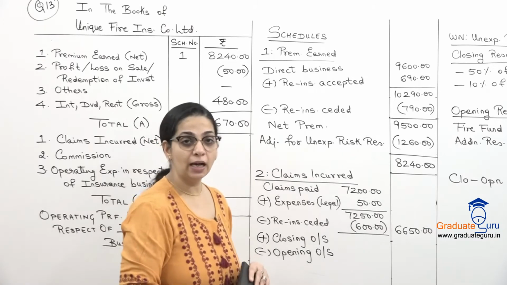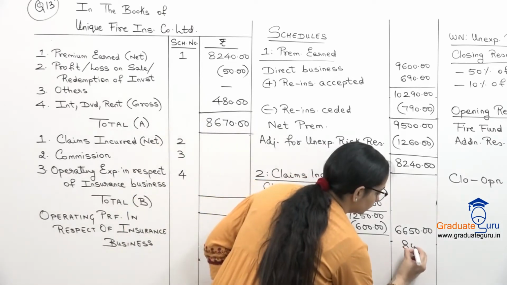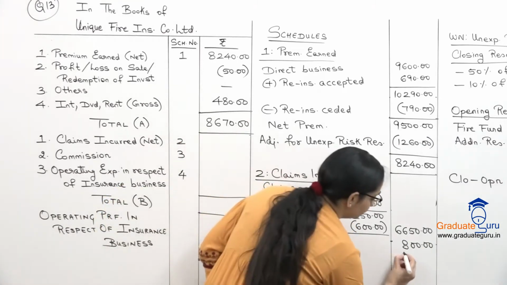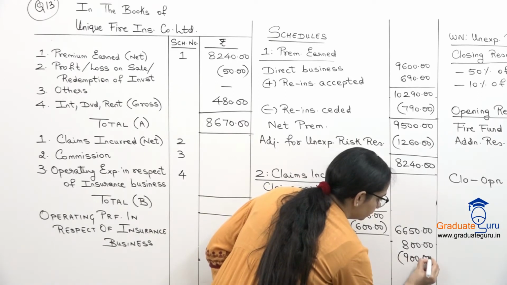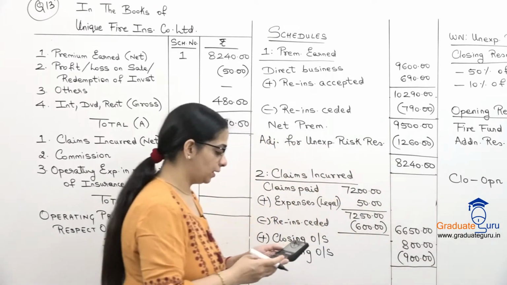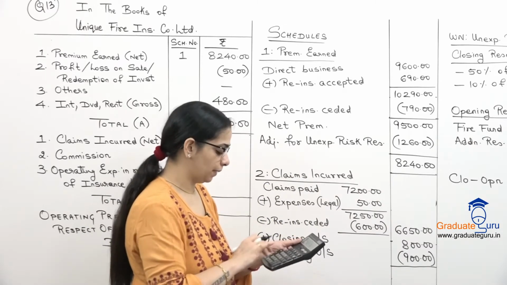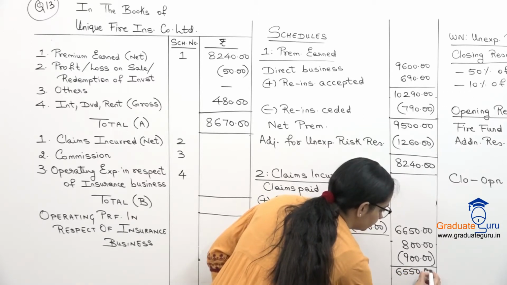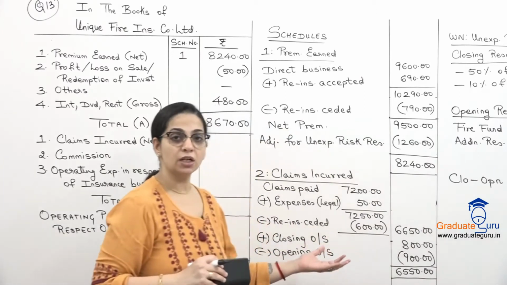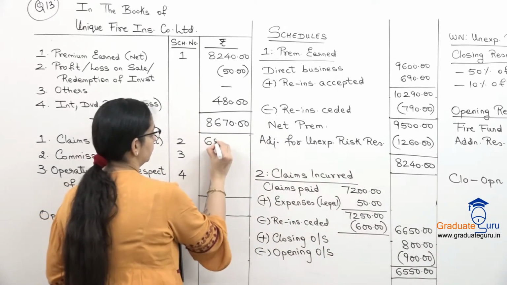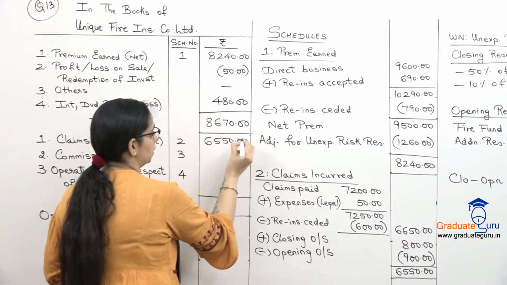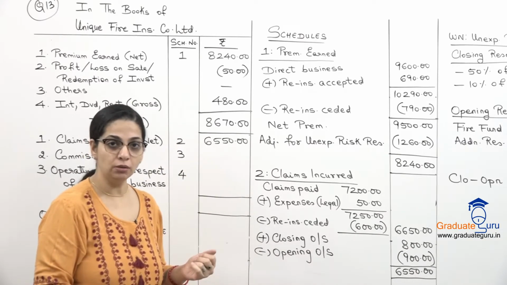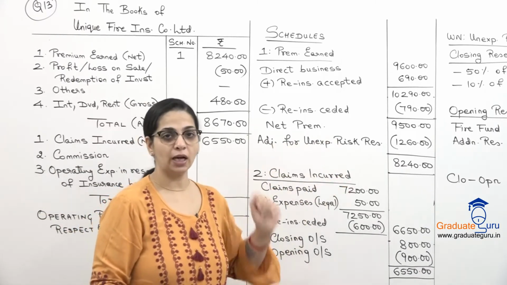So the closing outstanding amount is 800 and the opening outstanding amount is 900. So let us do this plus minus. 6650 plus 800 minus 900. We get 6550. This is what we will take to our revenue account. 6550. Now we have to go to our third schedule, which is commission. Before that, take down this much, then we'll continue with those schedules.